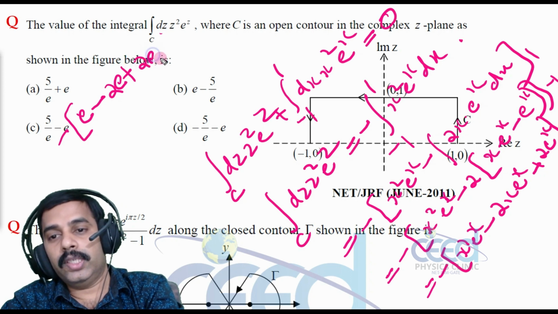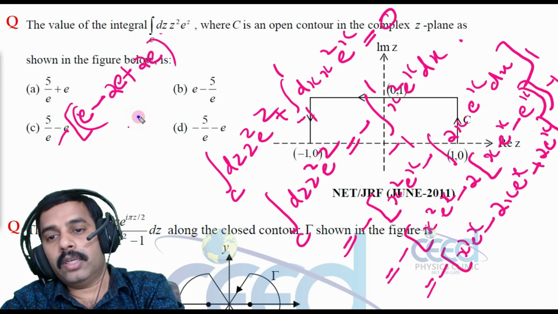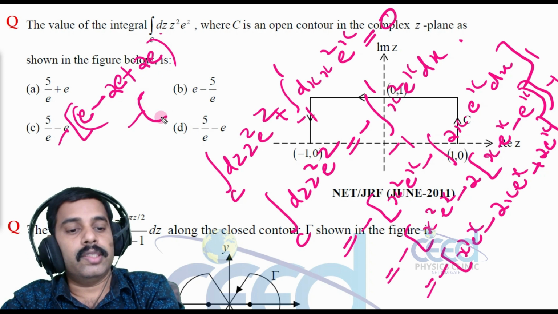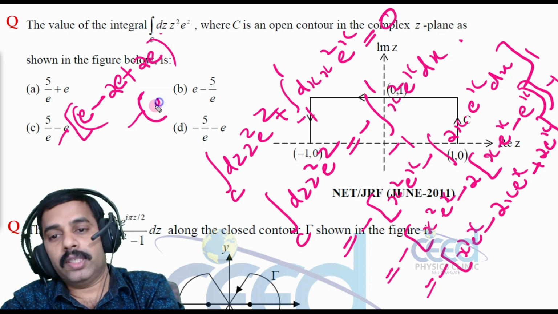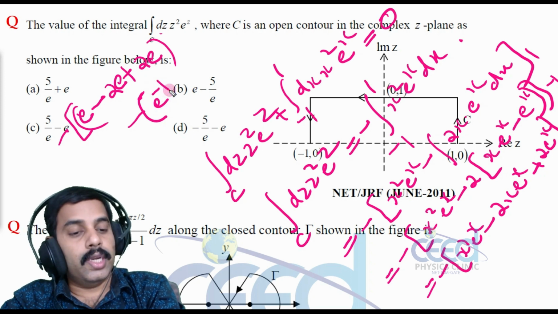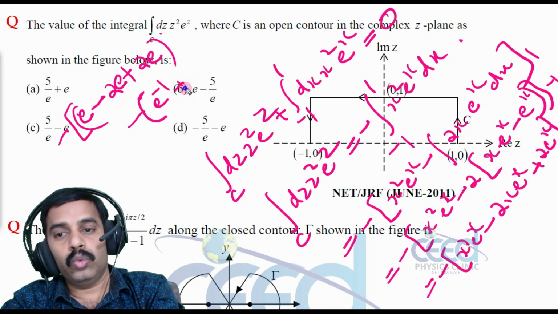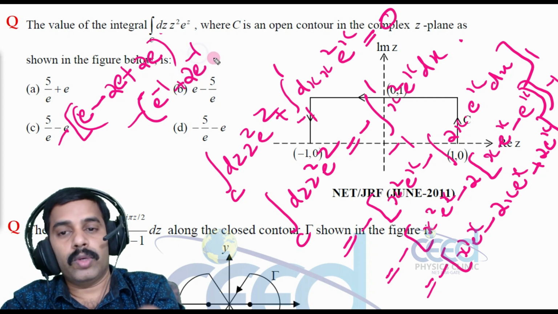Again that is 2e minus the lower limit, that is x equal to minus 1, 1 square into e raised to minus 1, that is e raised to minus 1, and minus 2 e raised to minus 1, and here that is again 2 e raised to minus 1.